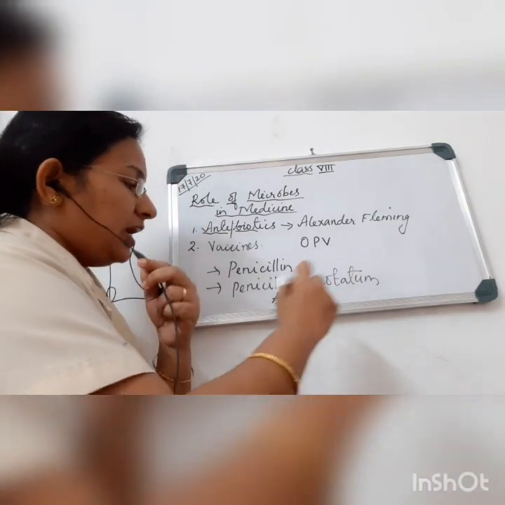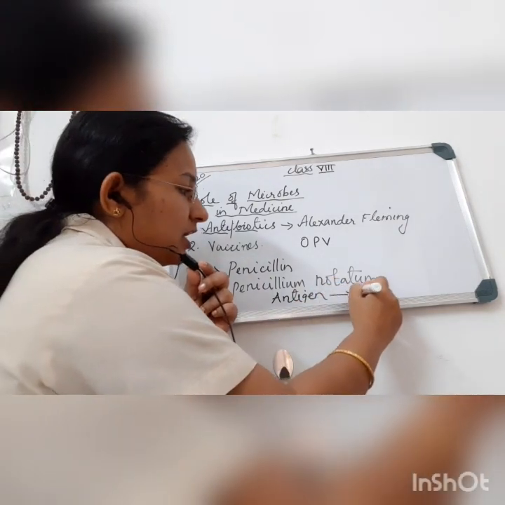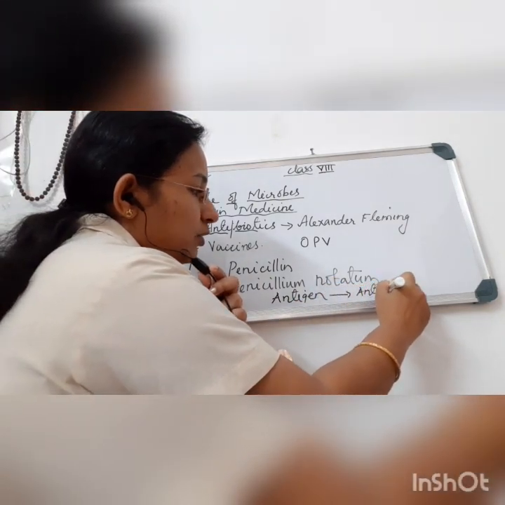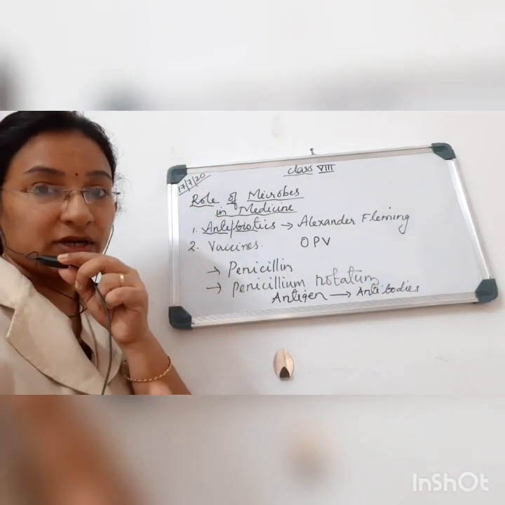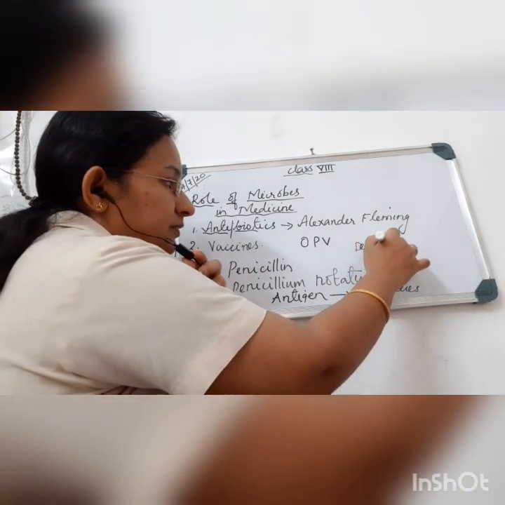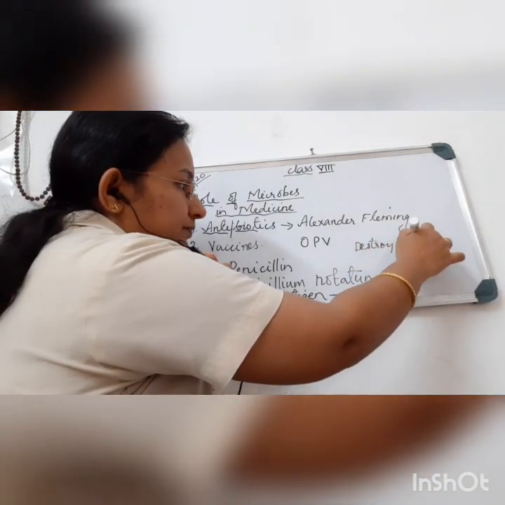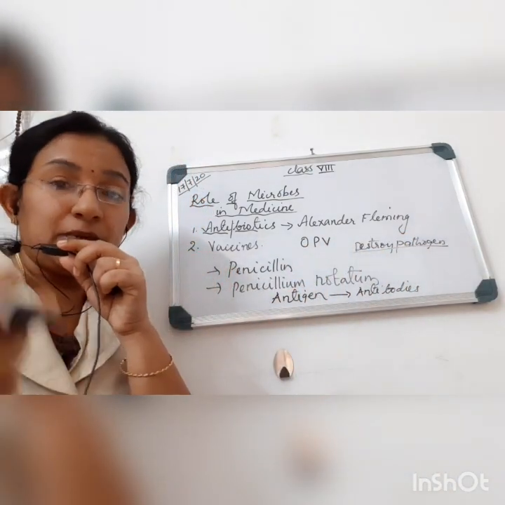So this is the pathogen which is entering the body. The body will start producing antibodies. Now, what happens when antigen and antibody react together? It will destroy the pathogen. Have you understood? It will destroy the pathogen. I'll tell you another example.